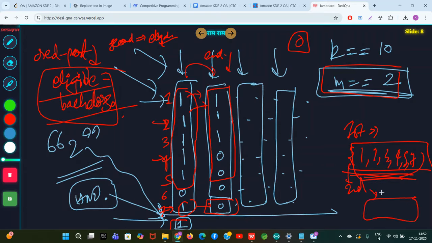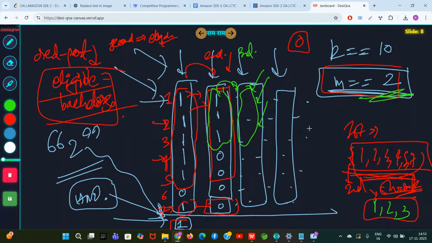But at the second column, this is further going to shrink. Why? Here you again need to select two numbers which are ones. You can select only from this green part now. These three ones and nothing from the zeros, right? Why would you do that and increase your cost? So now for the second column, only these three are eligible: 1, 2, 3. So while going to the third column, you will say that only these three are there. Now you will check from here which are ones, are they greater than or equal to 2 ones or not? And one day finally that condition will come when there are not enough ones.